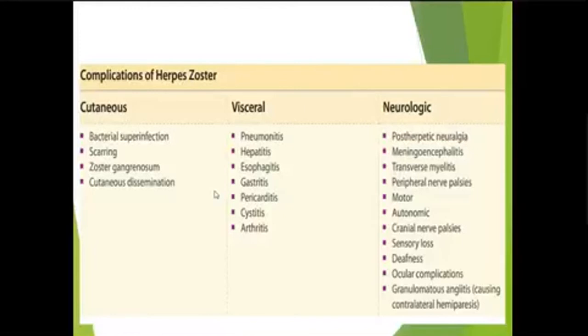In disseminated herpes zoster, there is appearance of vesicles in the other dermatomes or all over the body, and it is mostly seen in immunocompromised HIV patients. Visceral complications include inflammation of internal organs. Neurological complications include post-herpetic neuralgia, meningoencephalitis, transverse myelitis, nerve palsies, and others.